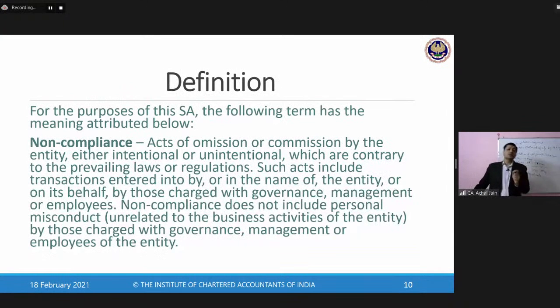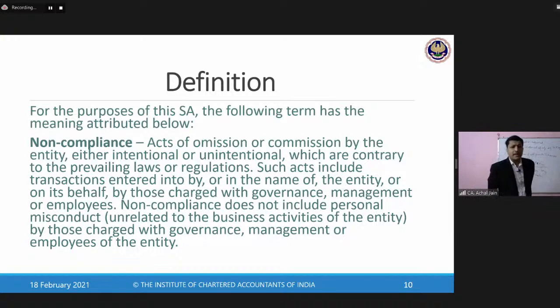During the course of audit of financial statements of an entity, what are those things which are required to be considered by the auditor, which the auditor cannot avoid, or on which certain procedures are required to be performed? What should be those procedures on the part of the auditor in relation to audit of financial statements from the perspective of those laws and regulations? Okay. So for this, we should first of all understand some of these definitions.